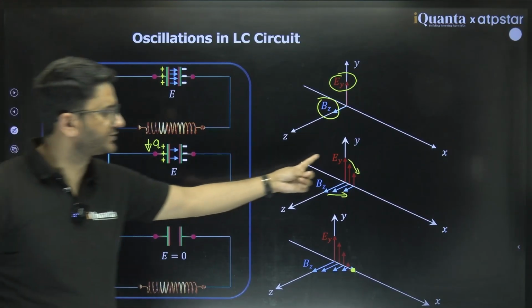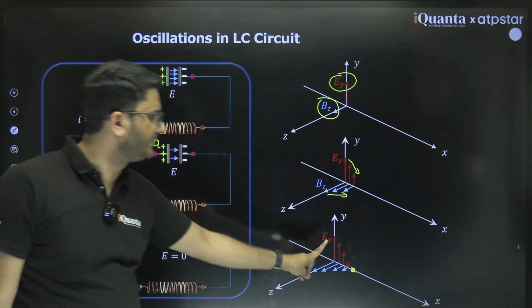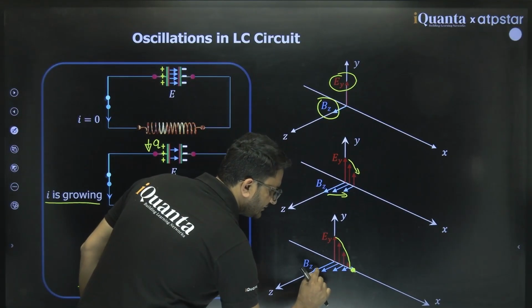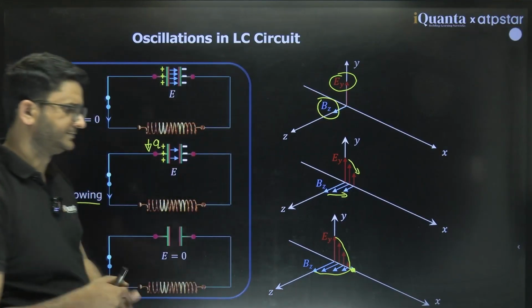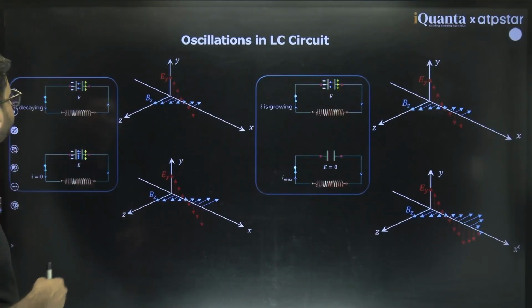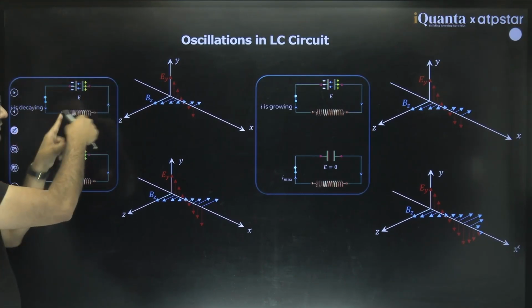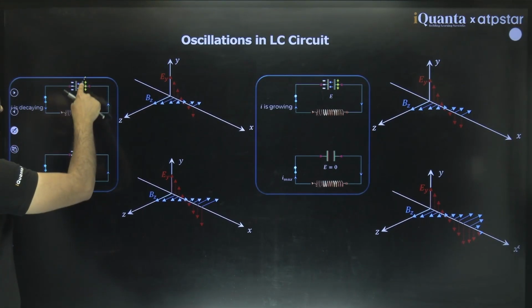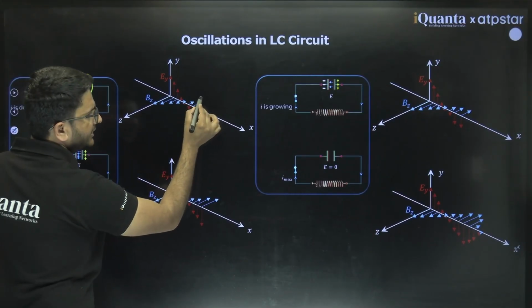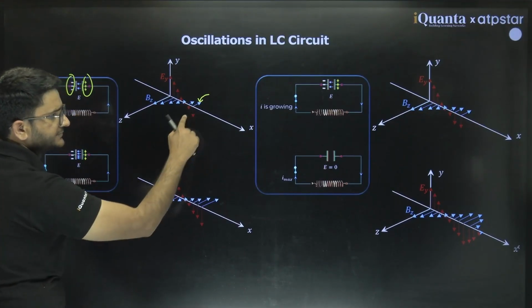So there is a fluctuation. The electric field is reducing between the plates of the capacitor, so the magnetic field is also reducing. It follows a path like this, but they are perpendicular. Clear? Now again there would be a positive charge, because current will now decrease, so this will get positively charged and this will get negatively charged. So the electric field increases in the opposite direction, and the magnetic field also increases in the opposite direction.